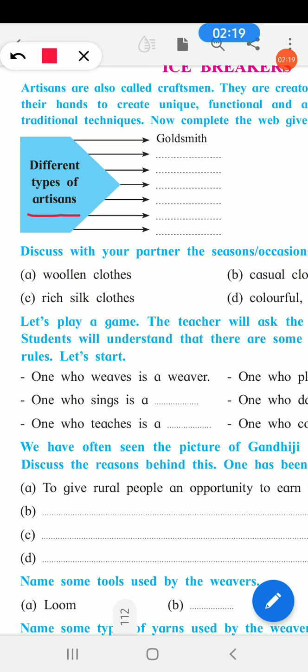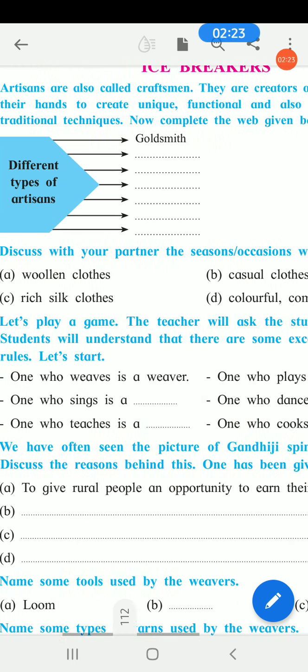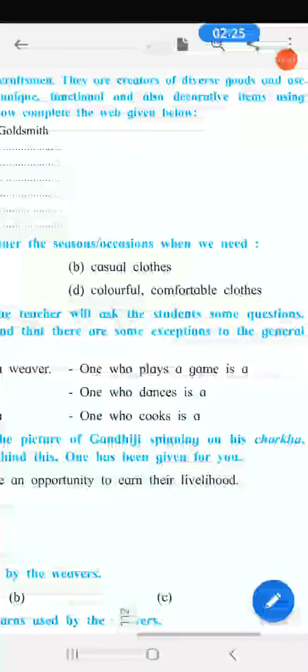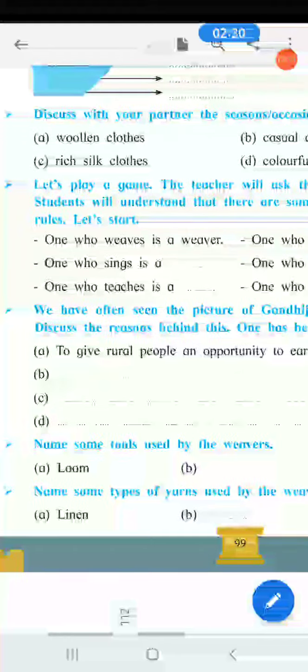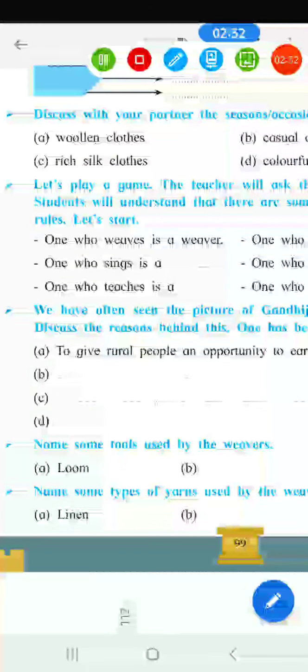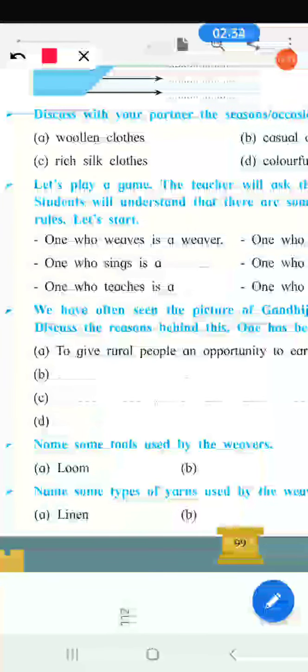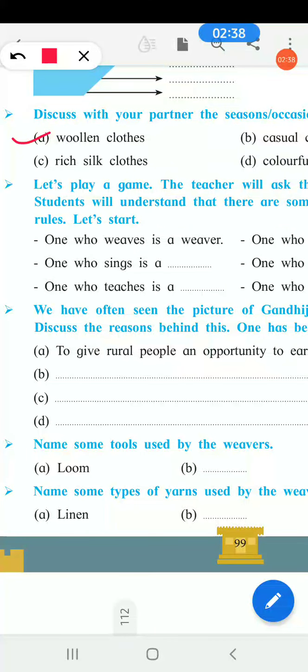Now the second activity: discuss with your partner the seasons or occasions when we need these. When do we need this? You have to discuss with your friends, partners. Woolen clothes. When do we need these clothes? In winter season or whenever we feel cold.